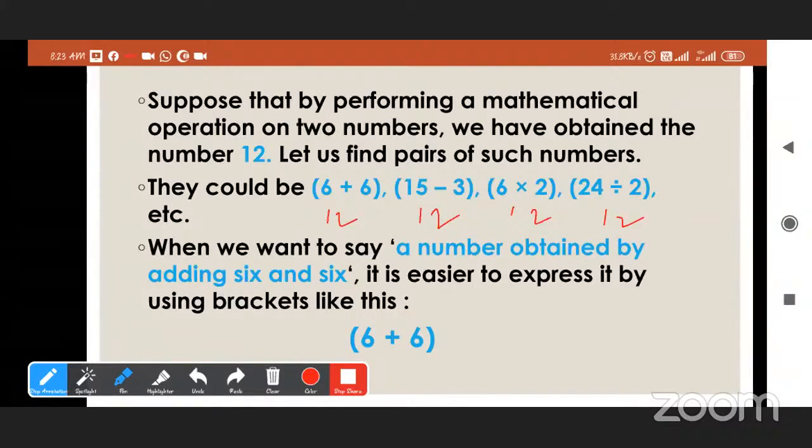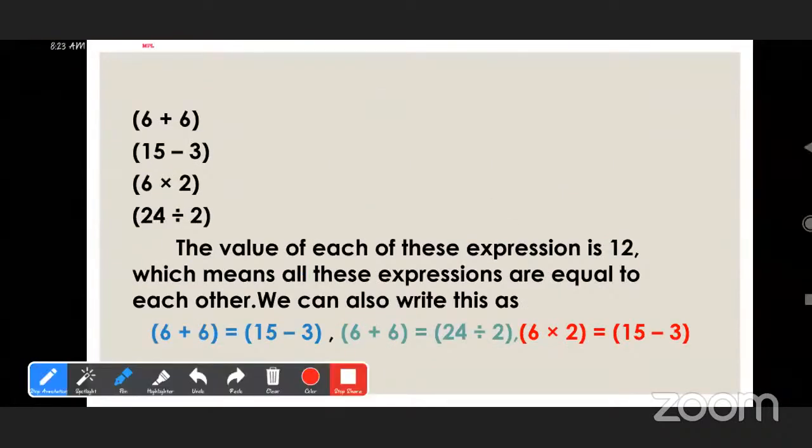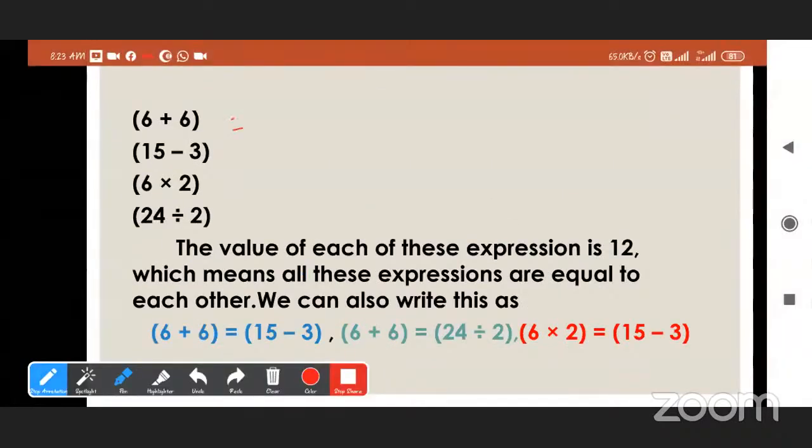Now see. The value of each of these expressions is 12. Which means all these expressions are equal to each other.